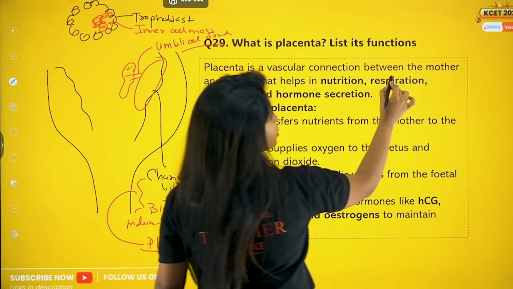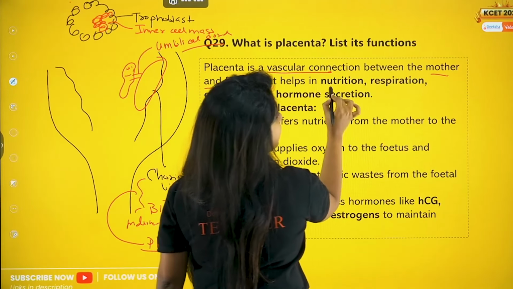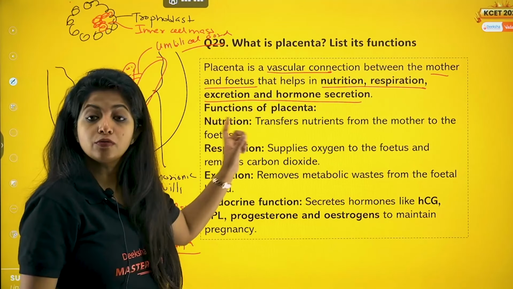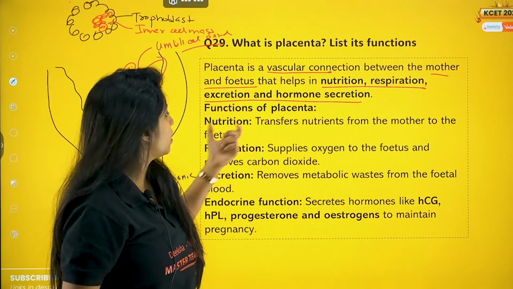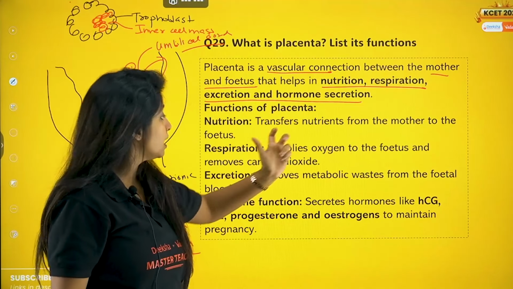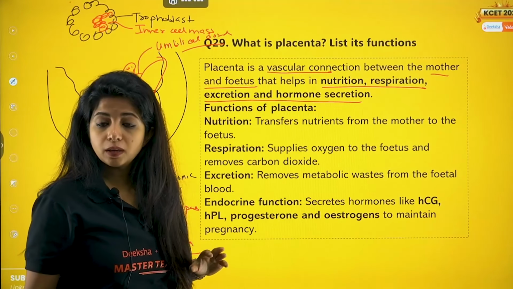Okay, so what is placenta? It's a vascular connection between the mother and the fetus that helps in nutrition, respiration, excretion and hormone secretion. Nutrition how? Transfers nutrients from the mother to the fetus. Respiration how? Supplies oxygen to the fetus and removes what? Carbon dioxide. Excretion removes metabolic waste from the fetal blood.